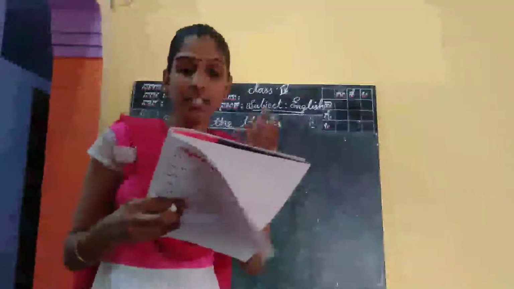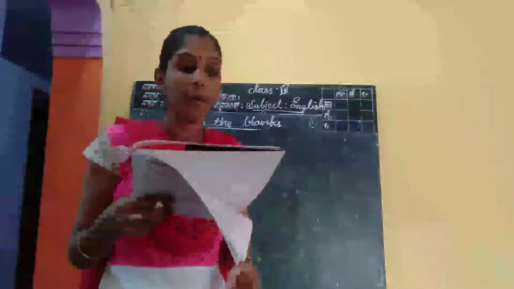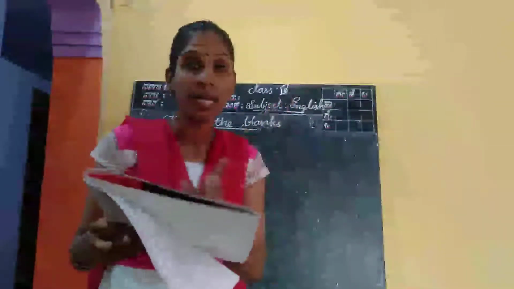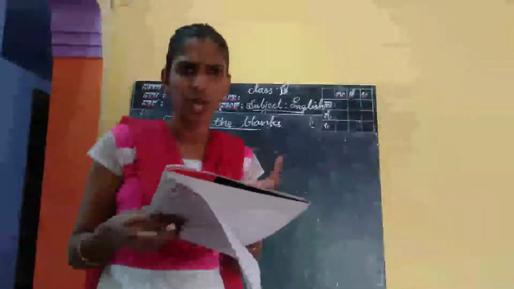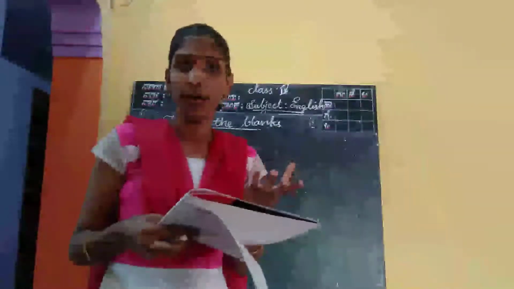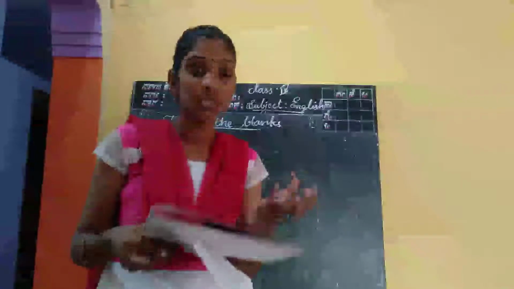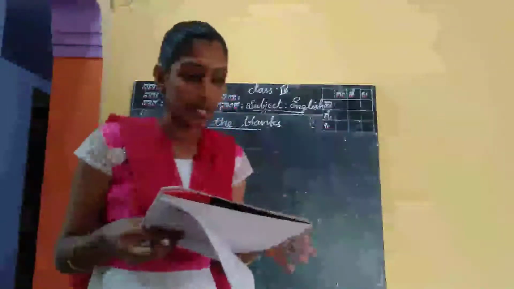Next. I need dash towels to clean up the mess. Two options are there, paper and glass. Paper towels or glass towels. Is there glass towels? No. Paper towels are there. We use paper towels to clean the mess. I need paper towels to clean the mess. Answer is paper, P-A-P-E-R.